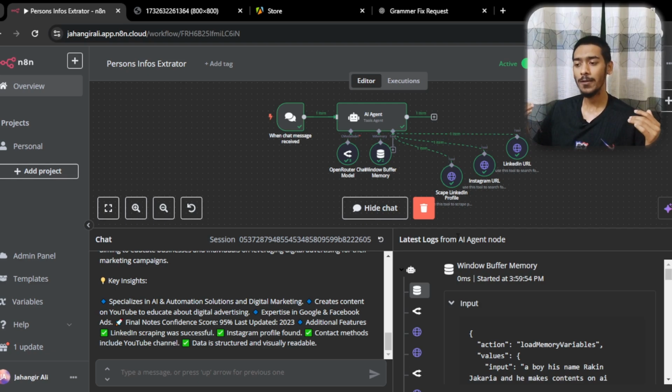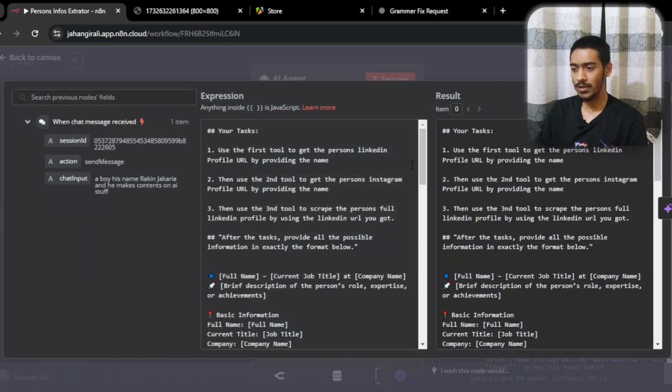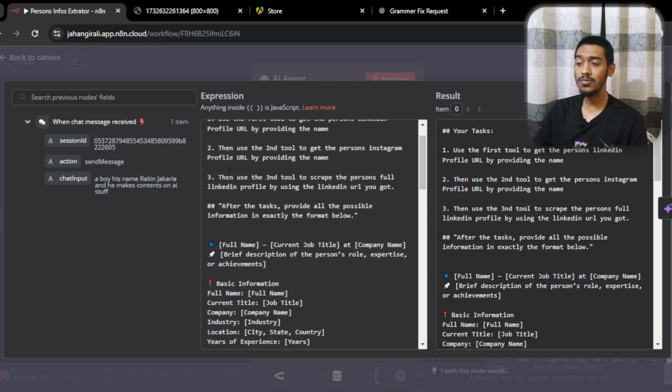If you make your prompt a better way, I'm going to show you what my prompt really looks like. As you can see, that's my prompt. I say your task is, at first, use the first tool to get the LinkedIn profile URL of the person. I'm also going to show how you can add the tool yourself in your n8n. Second, use the second tool to get the person's Instagram profile URL by providing the name. Then use the third tool to scrape the person's full LinkedIn profile using the LinkedIn URL that you got in the first step.